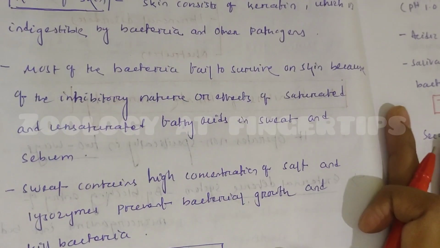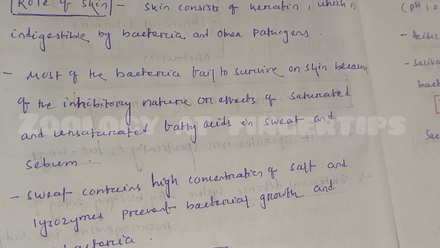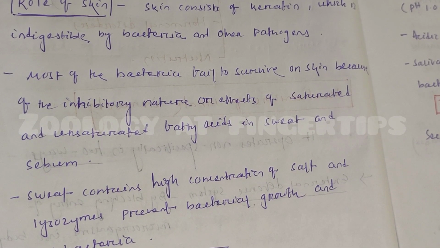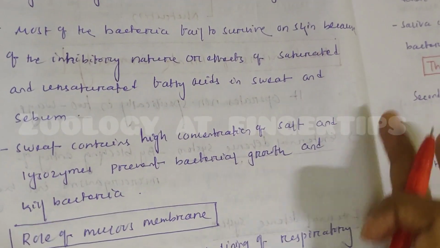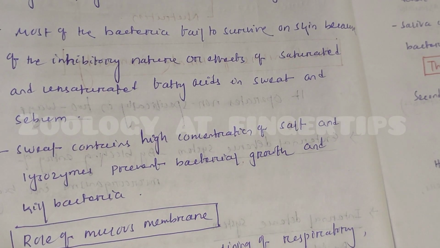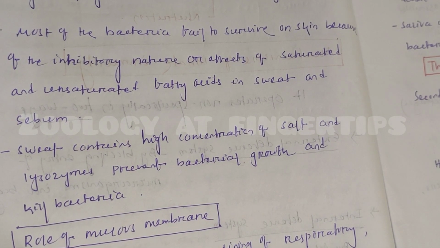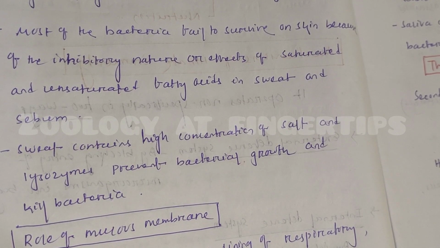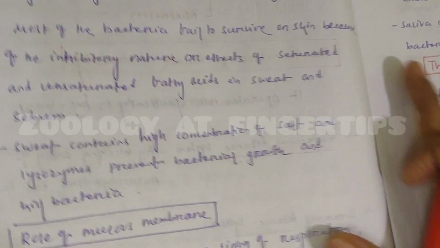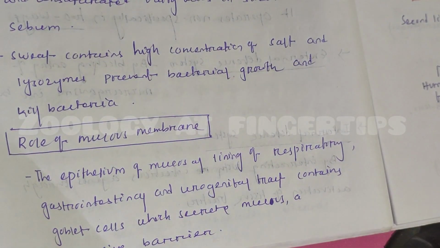Then most of the bacteria fail to survive on our skin because of the inhibiting nature of saturated and unsaturated fatty acids, which are commonly present in our sweat. Sweat contains a high concentration of salt and an enzyme known as lysozyme, which destroy bacteria, so it prevents bacterial growth and kills bacteria. Then come to the role of mucous membrane.